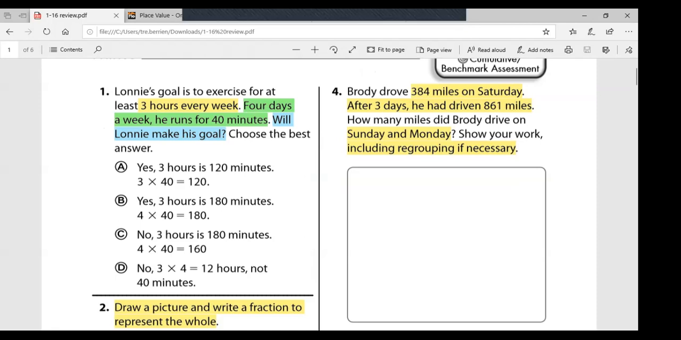All right, so this is going to require some subtraction here because it says how many miles did Brody drive on Sunday and Monday, and all we know is how many miles he drove on Saturday, which is 384 miles, and then we know how many he had driven total after the 3 days, which is 861. So we need to figure out the difference between 861 and 384 to figure out how many miles Brody drove on Sunday and Monday. Okay, so I'm going to show that subtraction on my paper. So you may want to pull up the questions if you need to.